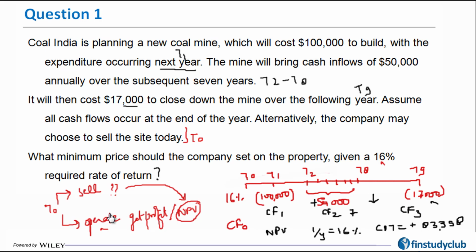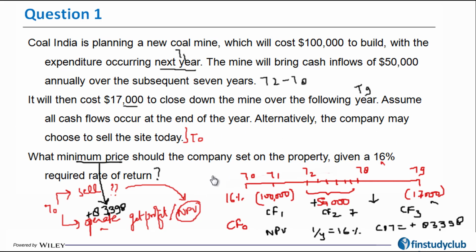So this number basically denotes the profit that I will be getting if I operate the mine for whatever number of years. So the question is, what is the price that I should be selling it for? Obviously there is no cost involved in selling, so the answer to that is the minimum price is $83,398.